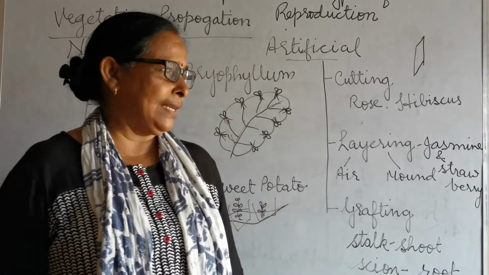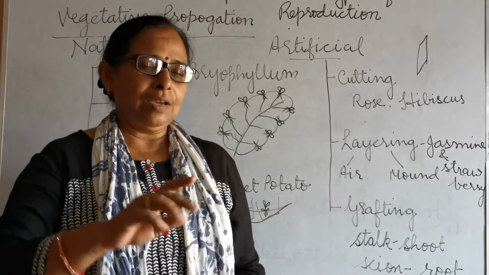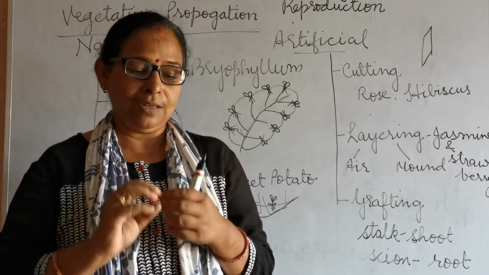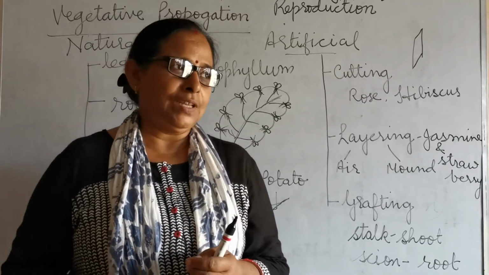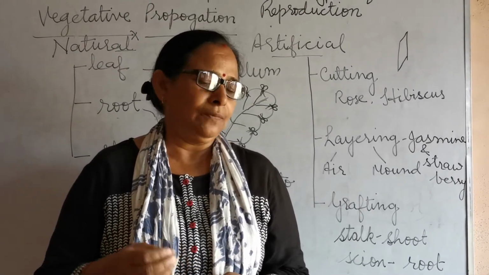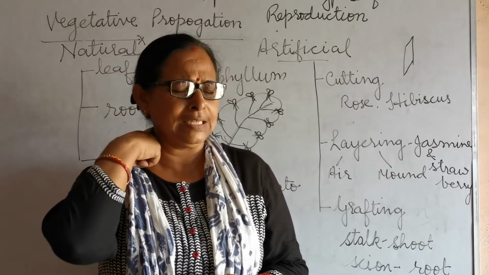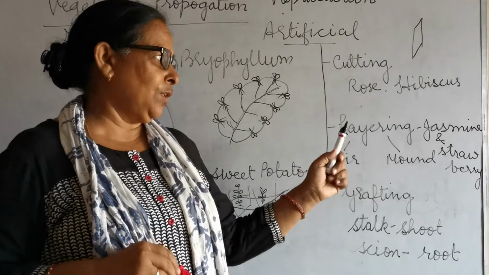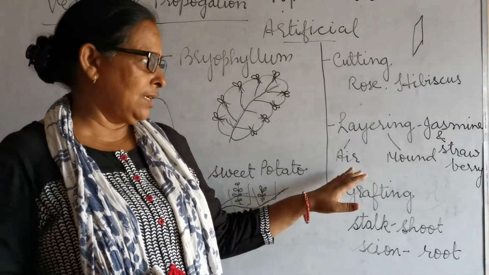It is of two types. We call it air layering or mound layering. Air layering means the stem will be covered with the help of mud and straw. Both mud and straw are mixed together with some cow dung and placed over a part of the stem, covered with cotton cloth, and the farmers sprinkle water on that. After some time, 7 or 8 days, depending upon the plant quality, this may give rise to new roots. So we cut it and it is grown into a new plant. So these are the types of layering.